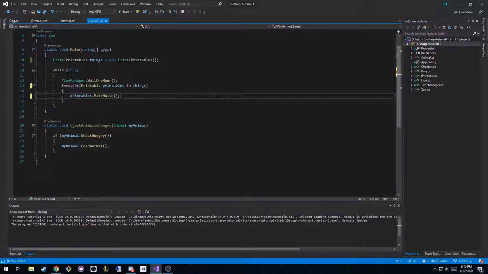The goal is that you use interfaces when you're going to have common functionality between disparately classified objects. So if you have some functionality that you want to be able to group, like in this case, I just want to be able to tell all of my things to make noise, right? I don't care if it's an animal or if it's a clock or what it is. I just want to be able to tell it to do this thing, and that's kind of the beauty of interfaces.